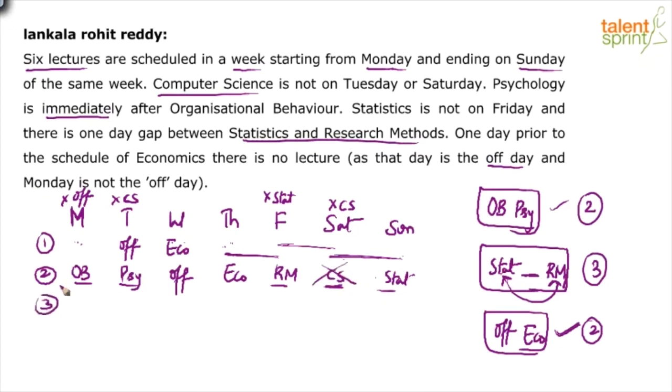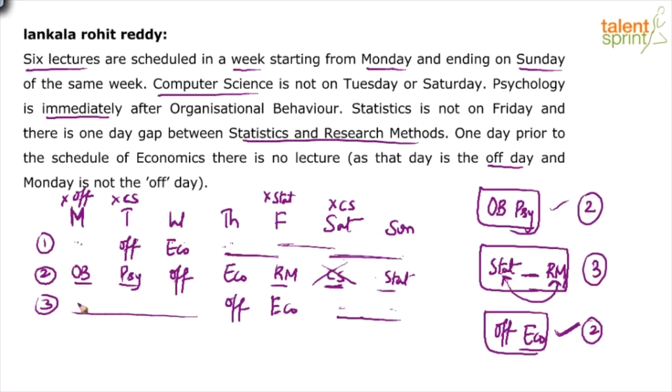Look at the third case. I'm explaining this to you, so it looks a little lengthy, but when you do it yourself, it can be done much more quickly. So we are trying with off basically. Off cannot be on Monday, very clearly given. Tuesday and Thursday is ruled out. Let's try off on Thursday. So off here and economics here. Again, like in the previous case, 2 consecutive positions are available here, 3 consecutive positions available here. You can take OB psychology here.